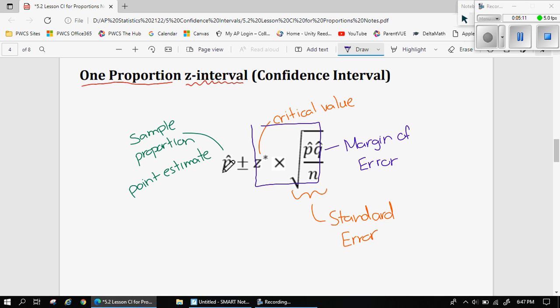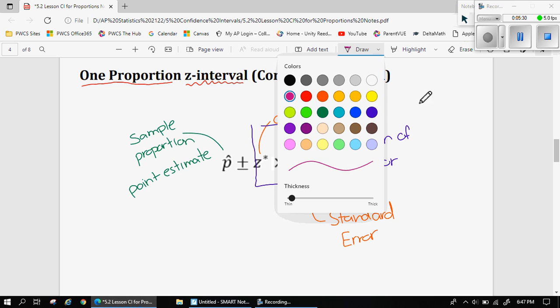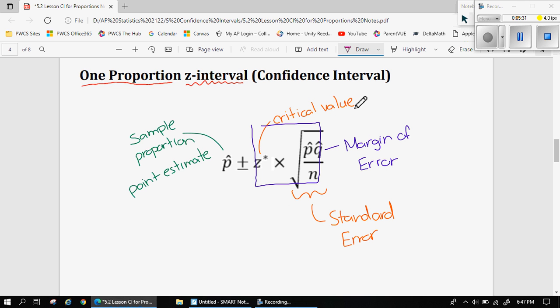We have this sample proportion. We're going to use this right side here to give us an interval. We're going to get two values, and we're doing a margin of error. Our sample proportion is approximately the population proportion, give or take this margin of error. And this critical value is where we get our confidence. This is based on a confidence level.